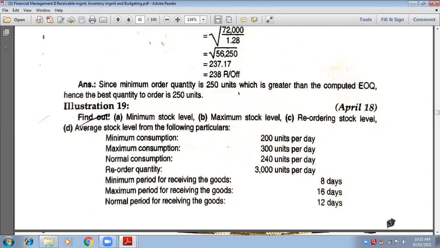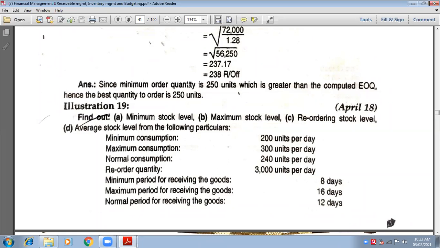Okay. Maximum level: reorder level is 4,800 plus. What is reorder quantity? 3,000. So 4,800 plus 3,000 minus, then start a bracket. What is minimum consumption? 200. And what is minimum period? 8 days. So in the bracket you will write 200 into 8.